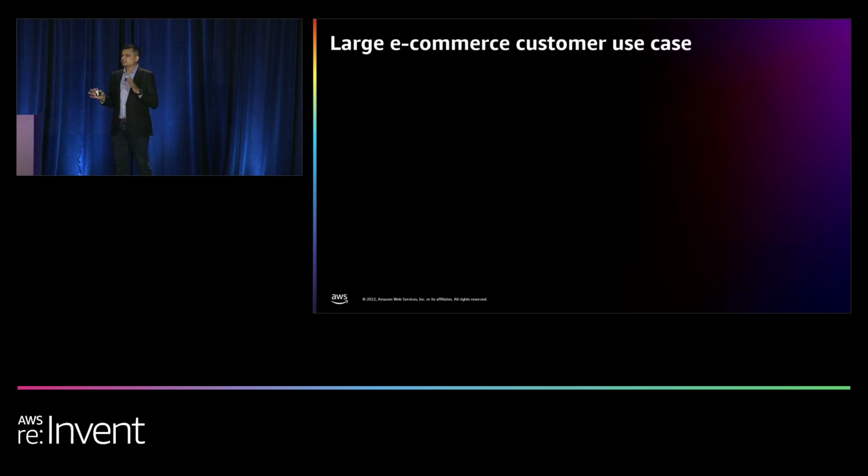Now, let's make this a little bit fun. Let's talk about a large e-commerce customer use case that's based on true events from talking to customers such as yourself. This customer was bringing hundreds of terabytes of e-commerce order transaction data daily into their system, right? Things like customers ordering for some clothes or whatever things they're shopping for. This data also includes some PII data, so there is some information about the customer's age or an email address or a date of birth in that data set.